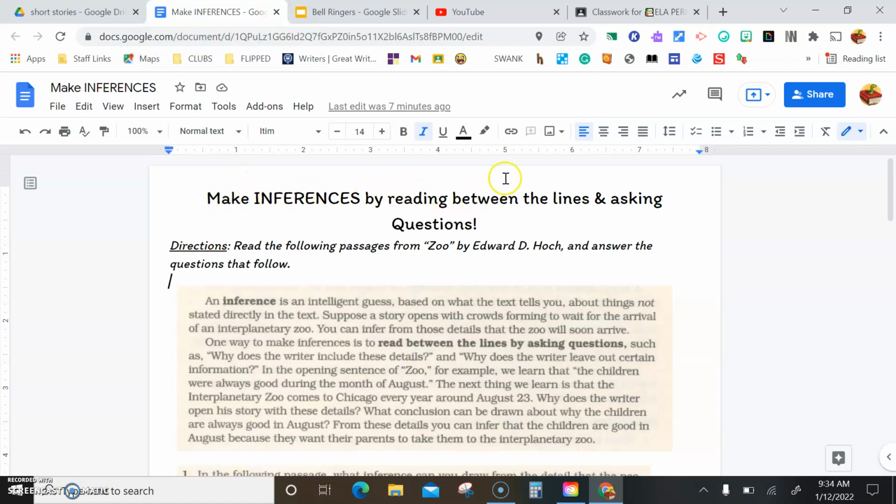Make inferences by reading between the lines and asking questions. Directions: Read the following passages from Zoo by Edward D. Hoch and answer the questions that follow.